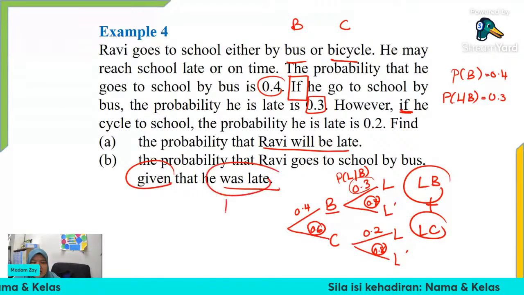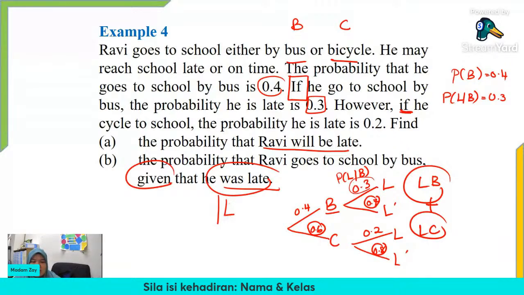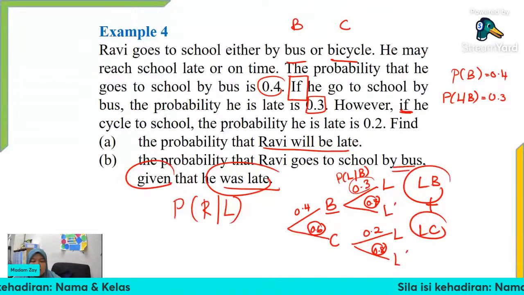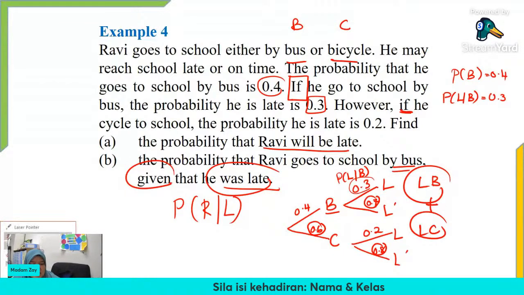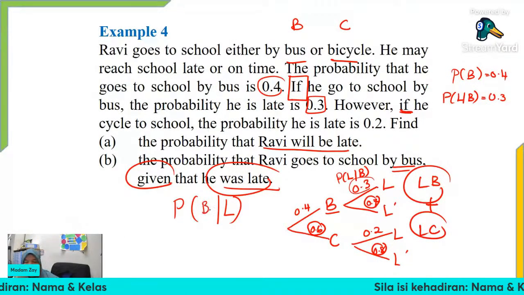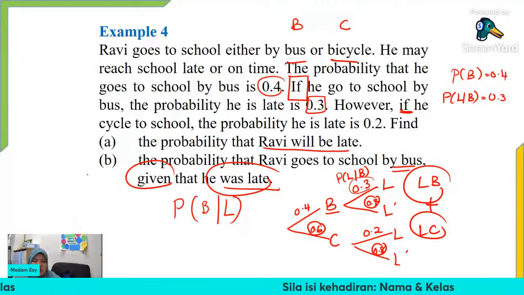So this is the conditional probability, late. Probability of B, because Ravi go to school by bus given that he was late. So this is for question B. So let's do for question A first.